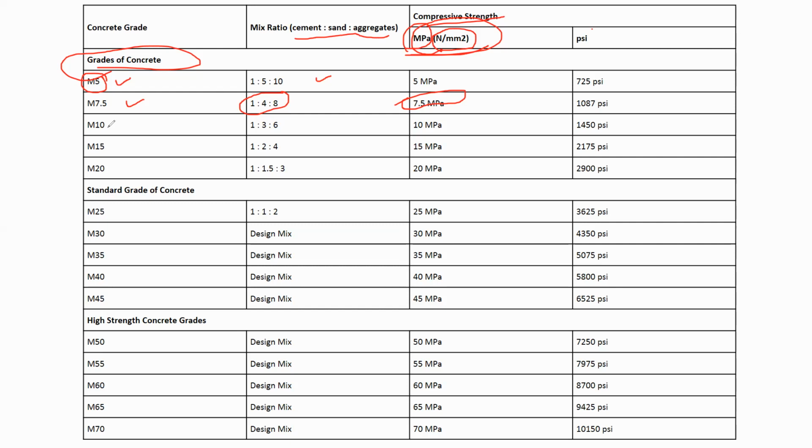This mix design will come in the 7th chapter. There, after doing the mix design, you will get to know how much amount of cement, fine aggregate and coarse aggregate to be taken. Because as the grade increases, the strength increases, it is not easy to generally tell that take this much of cement, that much of fine aggregate, that much of coarse aggregate and prepare the concrete.